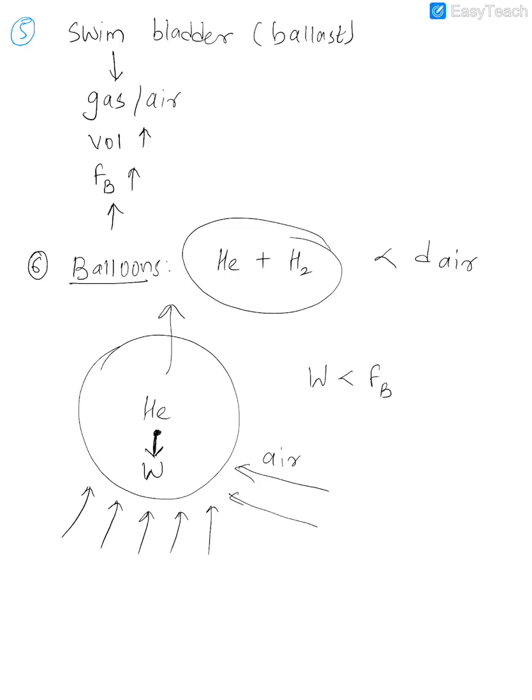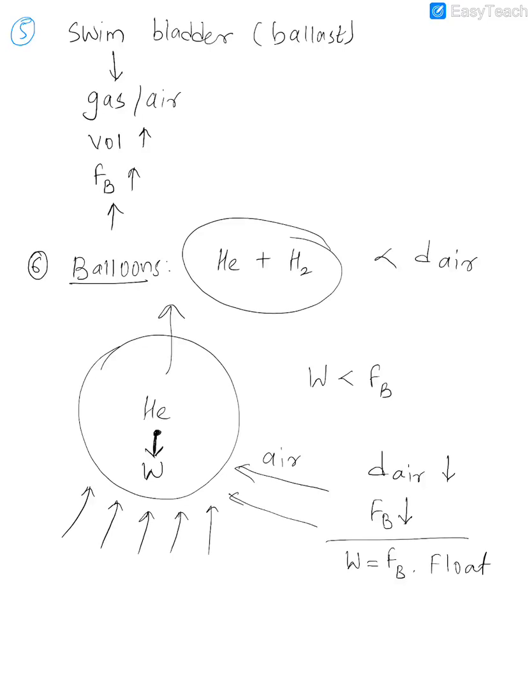The reason is, as the balloon starts going upwards, what will happen to the density of the air? The density of air starts decreasing. We know this, right? As you go upwards, the density of air becomes lesser because air is thinner. It means the upthrust on the balloon will start decreasing. That's why at some point, the weight will become equal to upthrust, and it will stop, or at that point, it will start floating.